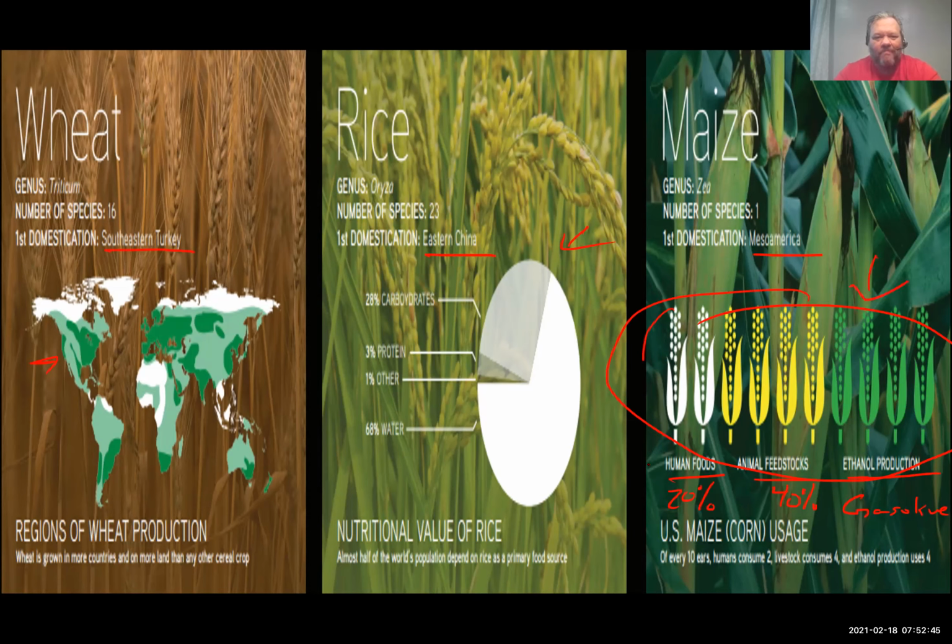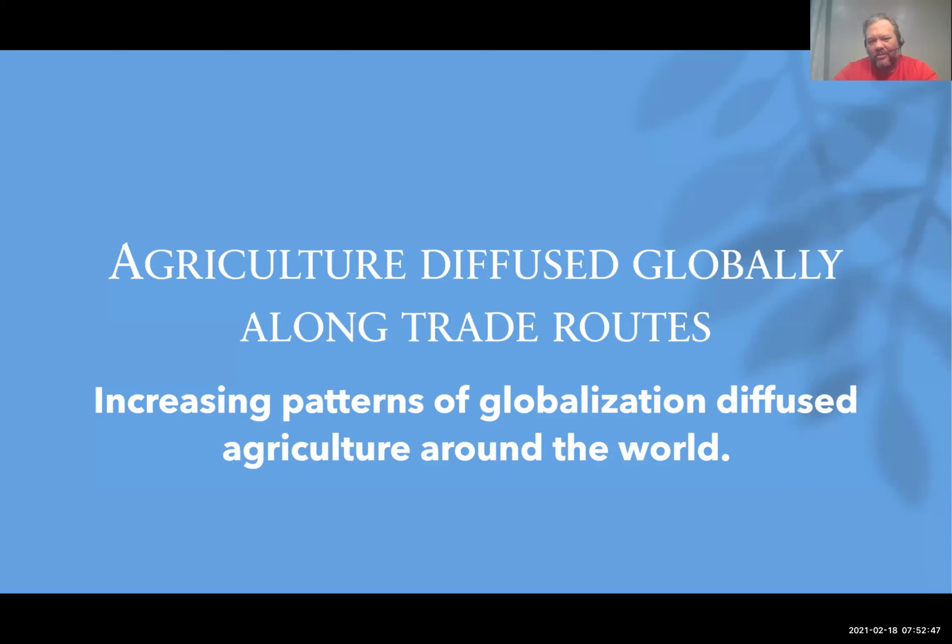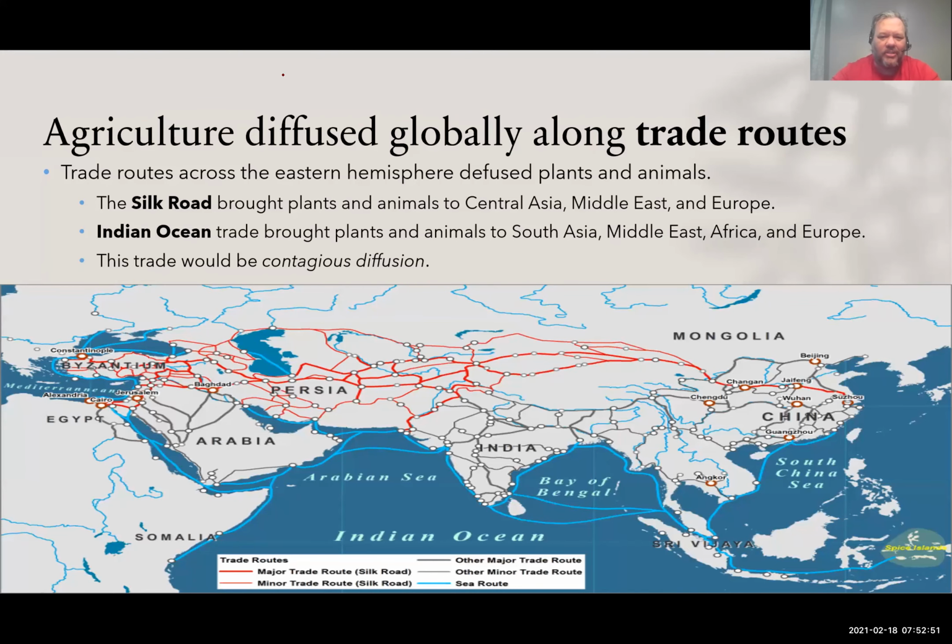How about that? All right, so agriculture will diffuse globally along trade routes. Take a look at some of these trade routes. I'm not sure if you're familiar with it or not, but the Silk Road was a trade route connecting China over into this area, and it stretched going into Europe.